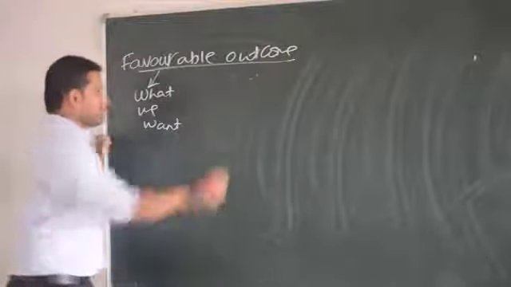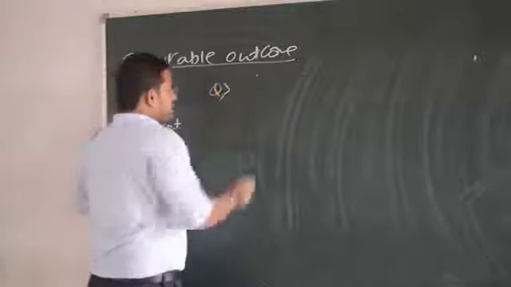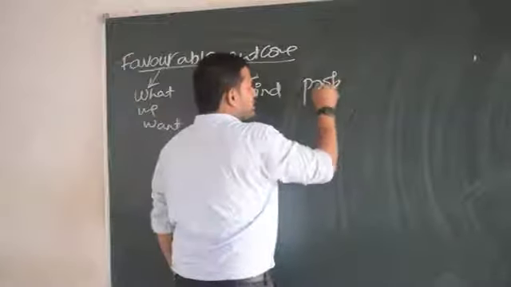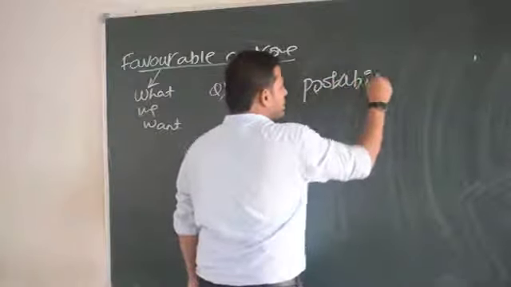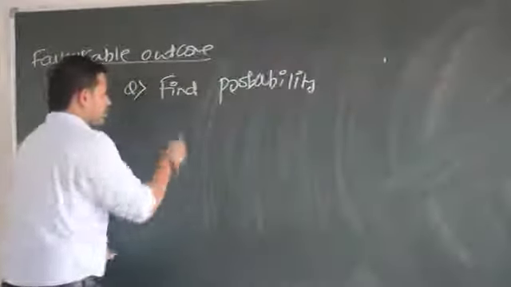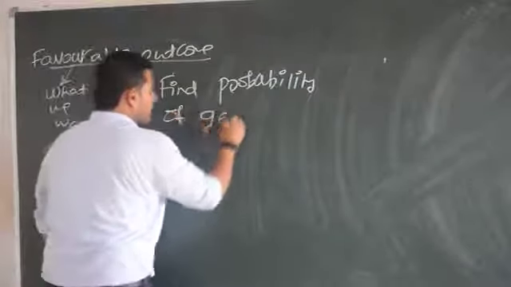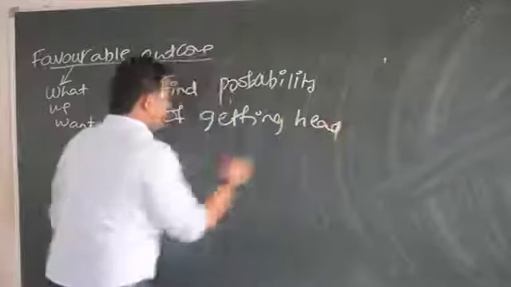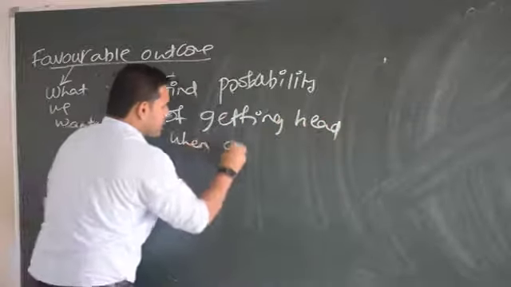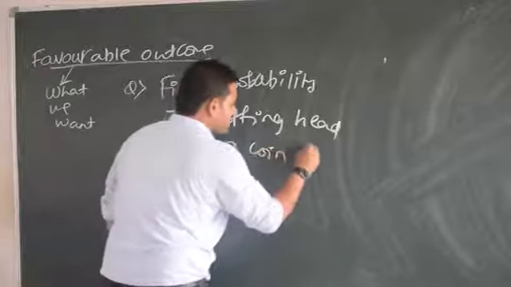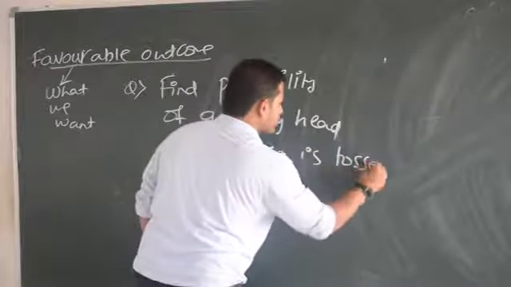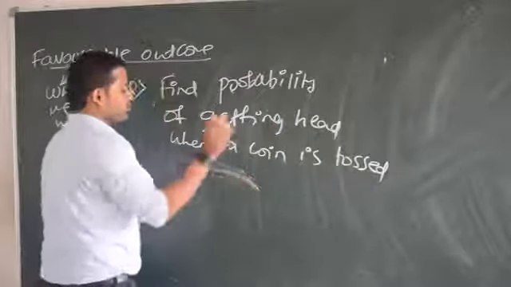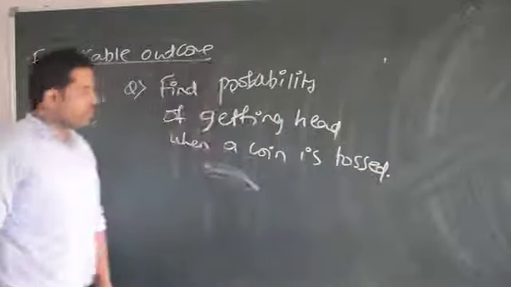Okay. Now the question is asked like this. Find the probability of getting head when a coin is tossed. When a coin is tossed once, or you can just write when a coin is tossed. Okay, fine.